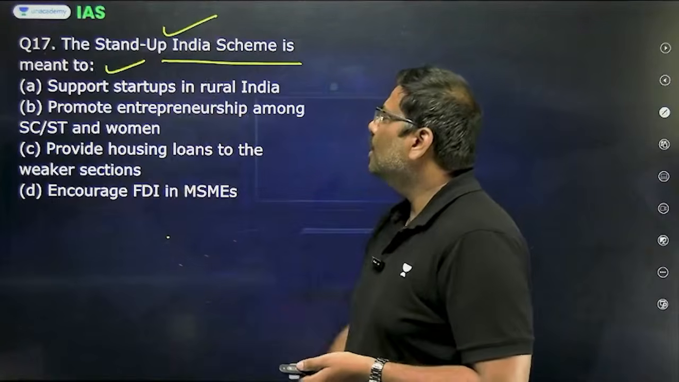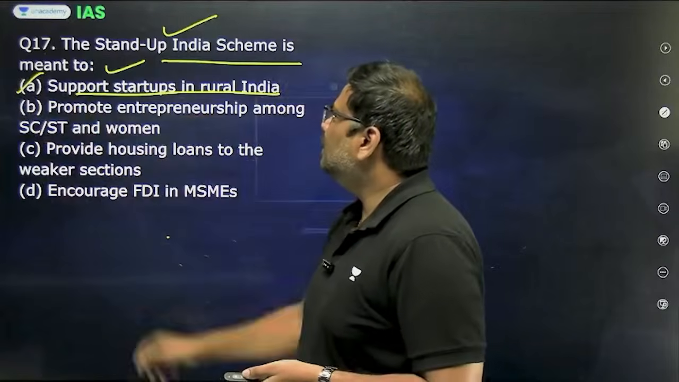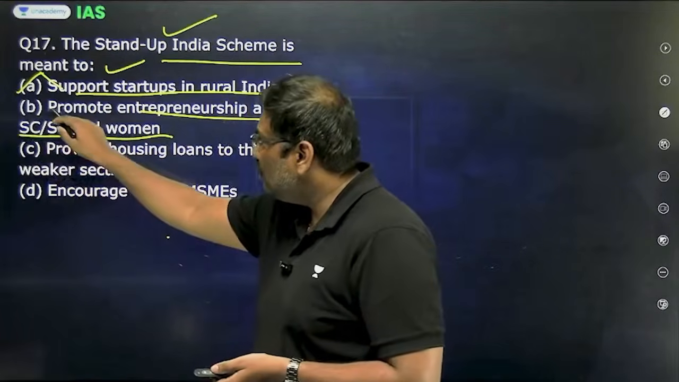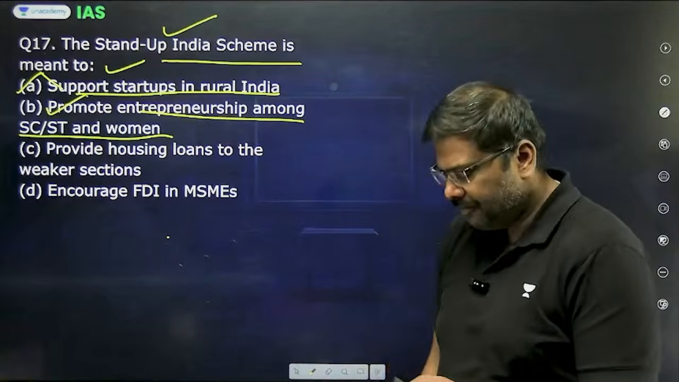Now look at the option. Support startups in rural India. It's not associated with that. Promote entrepreneurship amongst SC, ST and women entrepreneurs. Yes. So question number 17, right option is option B.